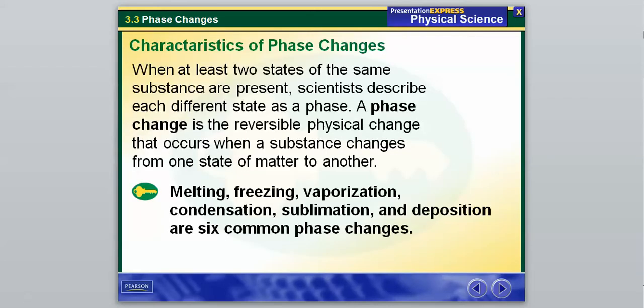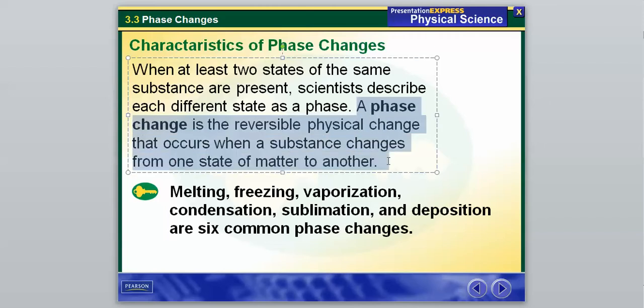To introduce this, it says when at least 2 states of the same substance are present, scientists describe each different state as a phase. So a phase change is the reversible physical change that occurs when a substance changes from one state of matter to another. This is a very important definition. Again, it's a reversible physical change that occurs when a substance changes from one state of matter to another.